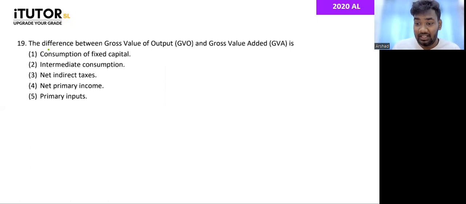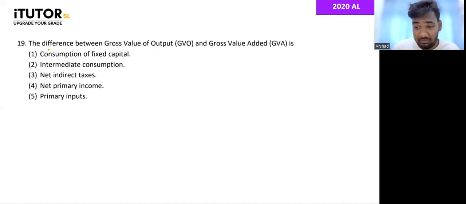Starting with the 2020 paper. Compensation of employees means a return received for providing a service. Guys, compensation of employees is the return that you're getting for providing your labor, right? So inside compensation of employees, you will have wages and salaries. You might have bonuses. You might have fringe benefits. For example, they might give you a telephone allowance, a fuel allowance, right?